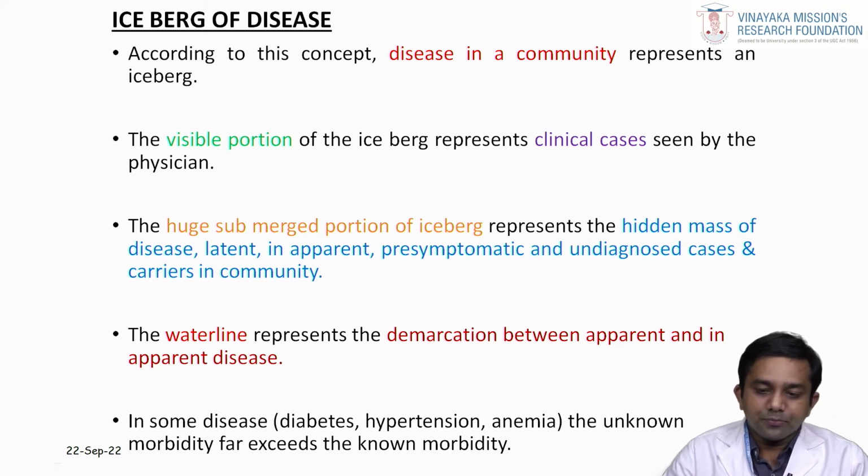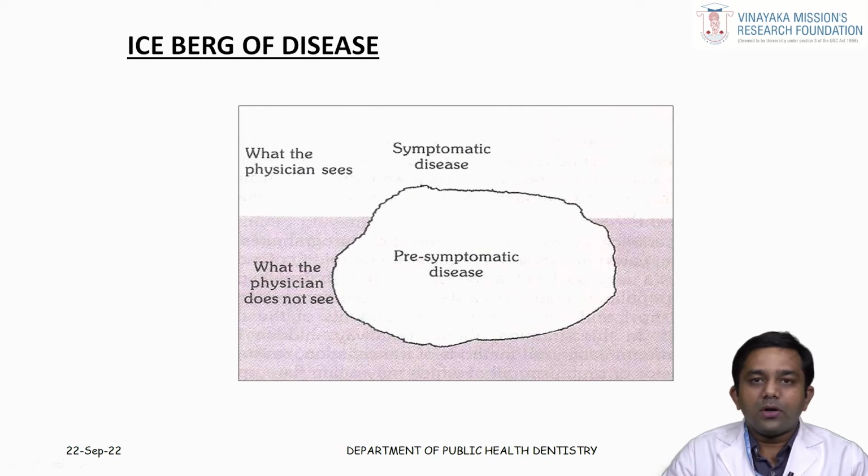So, when you see this image, you have the topmost portion of the iceberg, which is the symptomatic cases, where the physician sees them. Usually the person affected by the particular disease will come with some sign or symptom by which we can diagnose the disease. So, that is your symptomatic disease or the tip of the iceberg, but you have the submerged portion of the iceberg that is not usually visible. They are usually known as carriers of a particular disease.